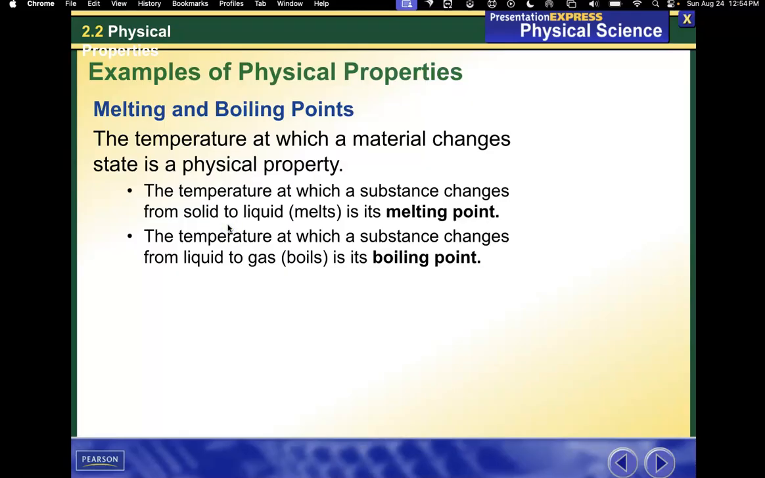Melting and boiling points. The temperature at which a material changes state is a physical property. The temperature at which a substance changes from solid to liquid, which is melting, is its melting point. The temperature at which a substance changes from liquid to gas, or boils, is its boiling point.